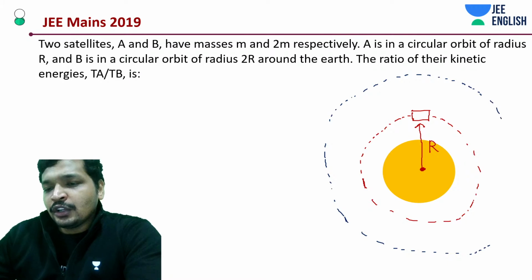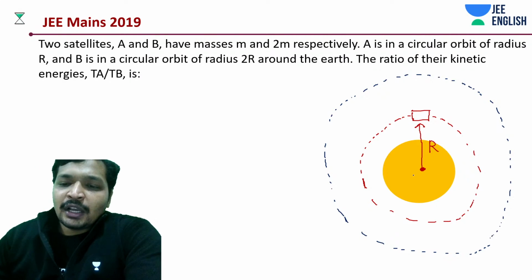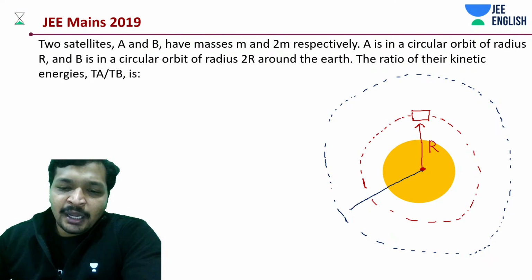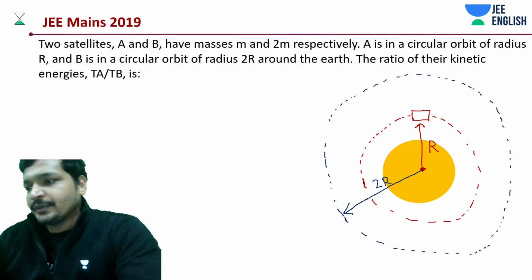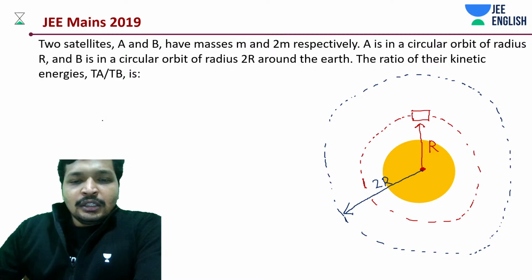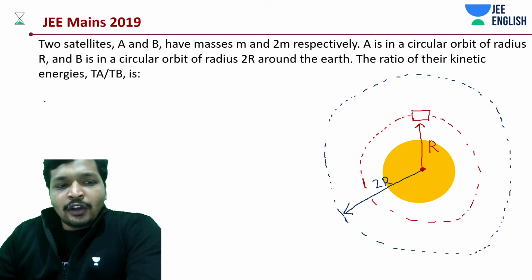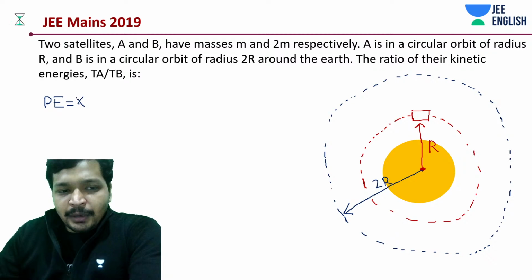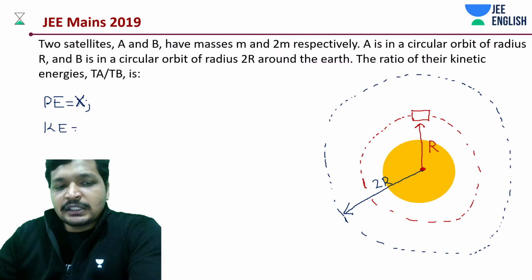That if we call potential energy to be x, what should have been our kinetic energy? Minus x by 2. That thing that we did earlier. So if we call potential energy at this point to be x, and they are bound, then your kinetic energy should be how much? Minus of x by 2. Why minus?